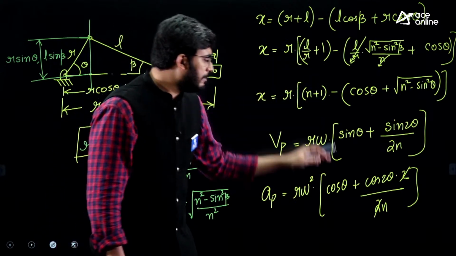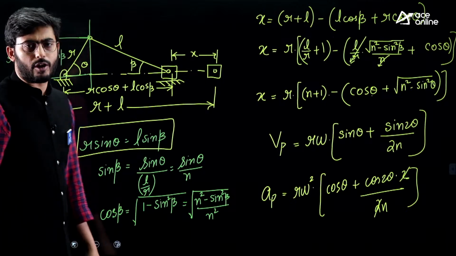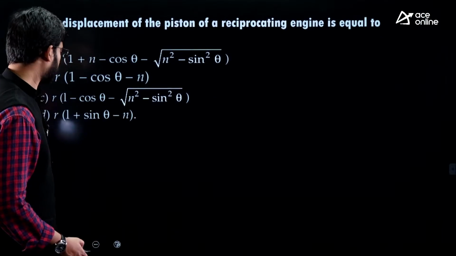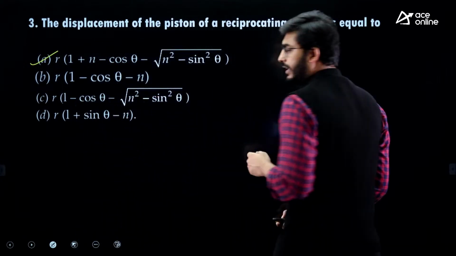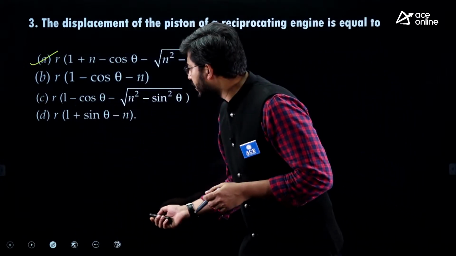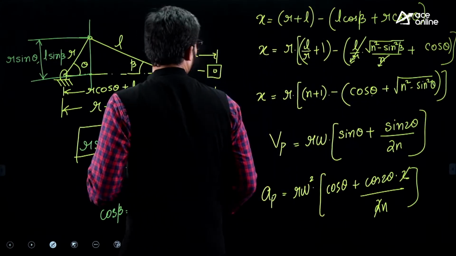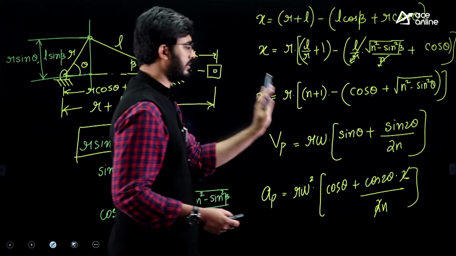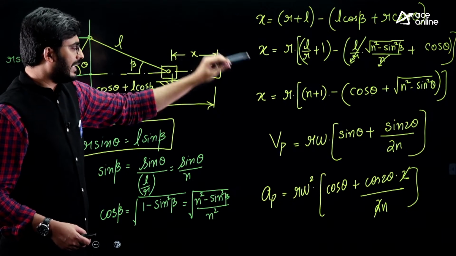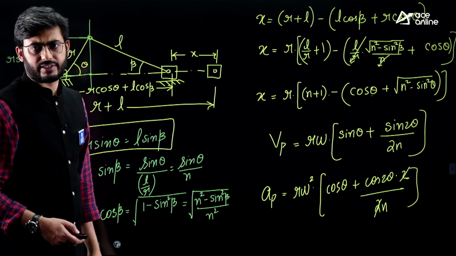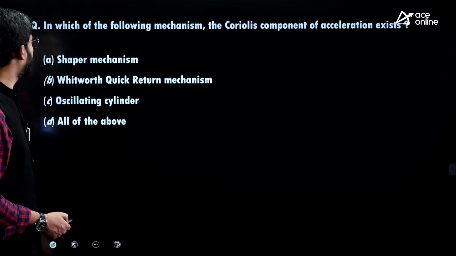Okay, so these are few important results which you are supposed to remember, especially from the analysis of crank slider mechanism. Now as per this question, option A is the answer, guys. Now let us please remember these results and learn how to write this expression. Spend some time, although they will be asking only either the displacement or the velocity or the acceleration. It's simple mathematics. Now let us move to the next question.